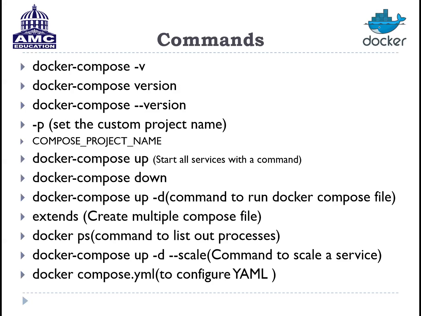Here you can see the first three points: docker-compose -v, docker-compose --version, and so on. All these three, with the double hyphen and version, will give you the version of your Docker Compose. The next one is -p. If you write it, it will give you the project name. And if you want to start all the services with a command, you can use compose up, compose down. And if you want to run the Docker file inside your compose, you can use -d.